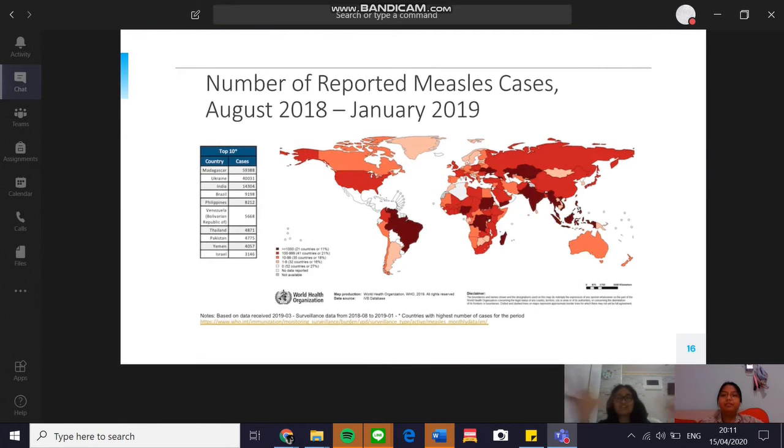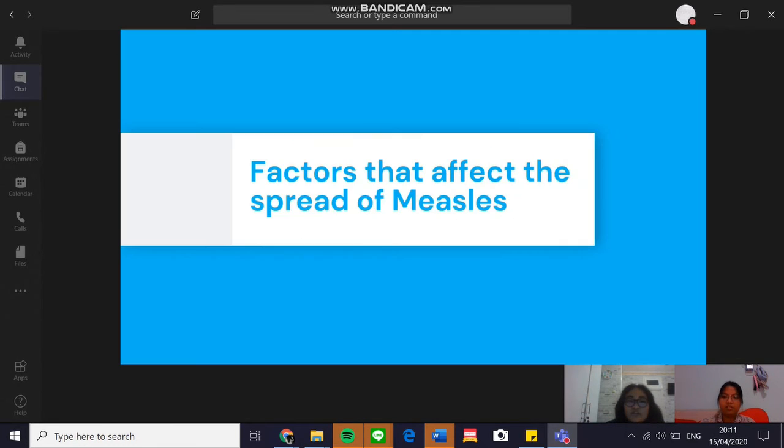Alright, so here is the map that shows the reported number of cases that occurred in each country, recorded from August of 2018 to January of 2019 by the World Health Organization. It shows the countries with a higher number of cases in a darker red color. The top 10 countries with the most cases are Indonesia, Madagascar, Ukraine, India, Brazil, Philippines, Venezuela, Thailand, Pakistan, Yemen, and Israel. Okay, on to the next one.